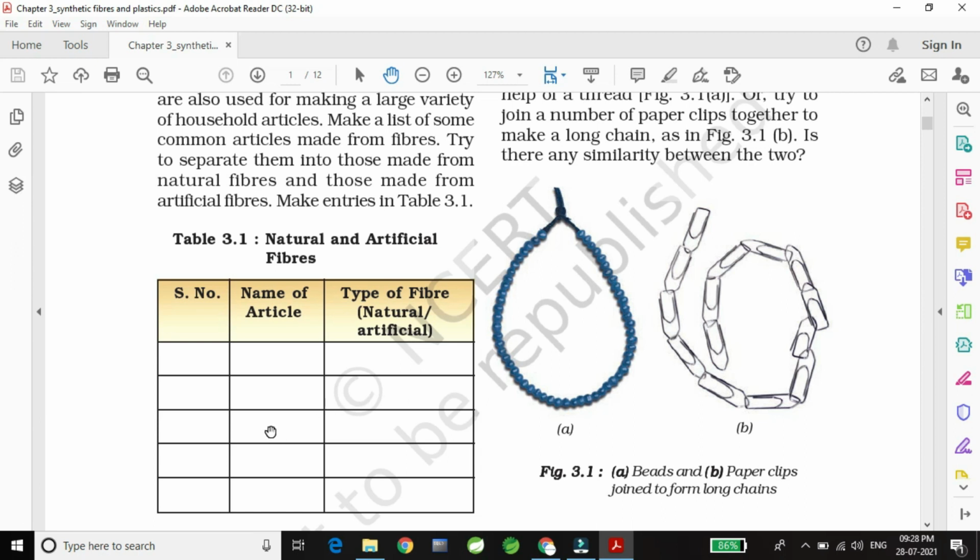Similarly, the woolen clothes which we wear in the winter season, this fiber is a natural fiber. So we can write here woolen clothes, natural fiber. Similarly, wooden table. Wooden table is also a natural fiber. Similarly, you have to write all the names of the articles and identify whether they are natural or artificial.